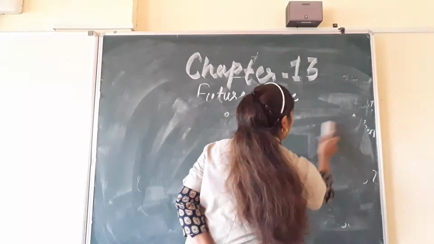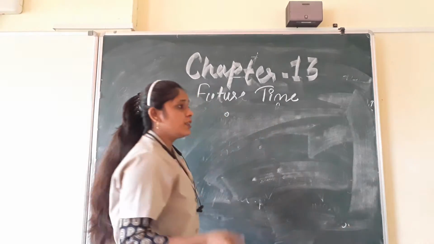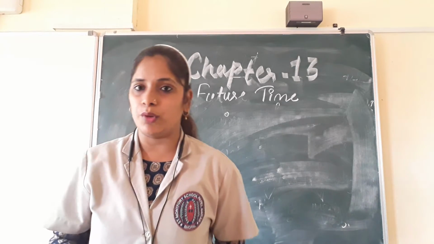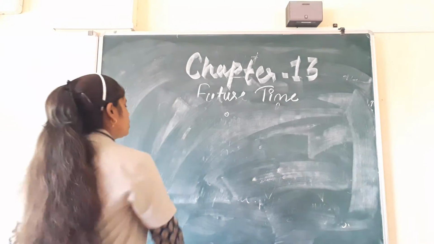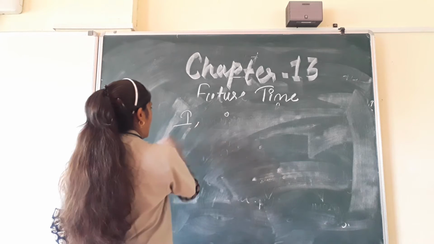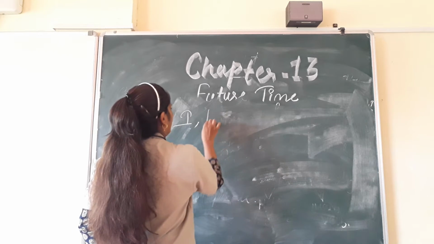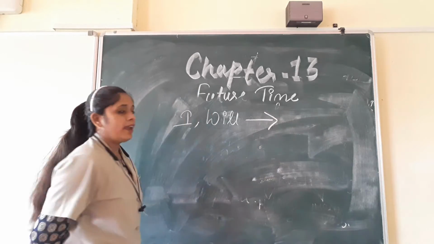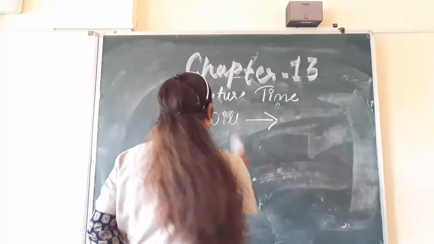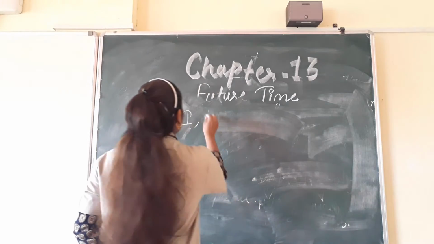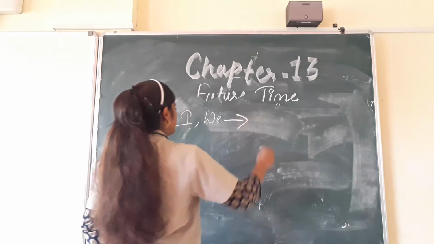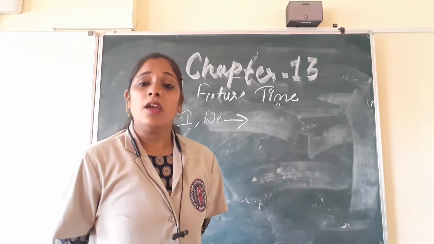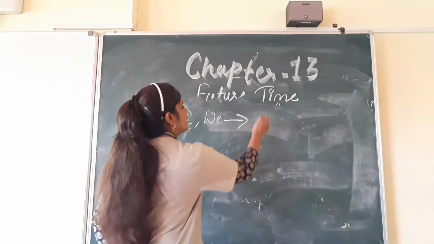Now children, where you have to use shall and where you have to use will. When we have subjects like I and we, with that we will use shall.